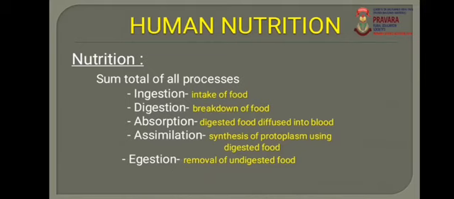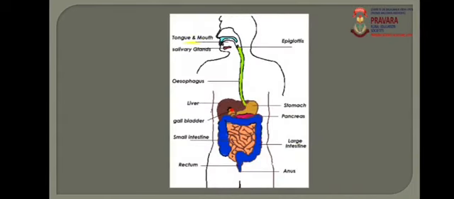Nutrition is the sum total of all processes. Means what? The term nutrition includes ingestion, digestion, absorption, assimilation and egestion. Now the first process is ingestion. What is meant by ingestion? That is intake of food material by using the mouth. The food material which enters into the digestive tract through the mouth, this process is called ingestion.